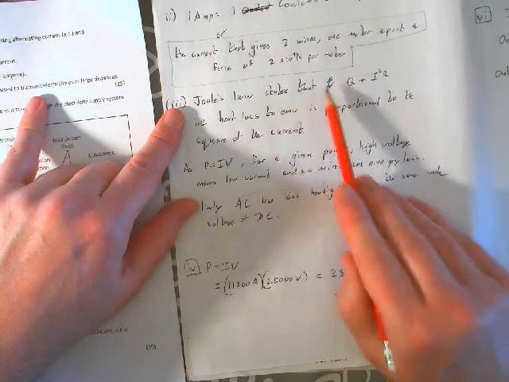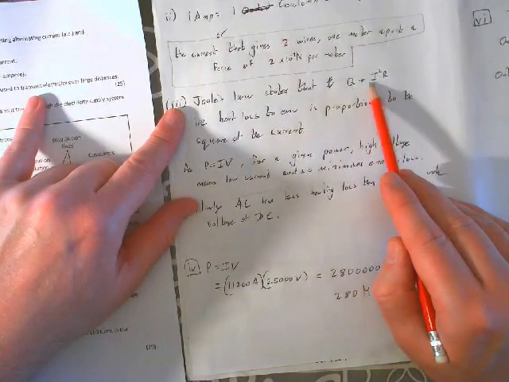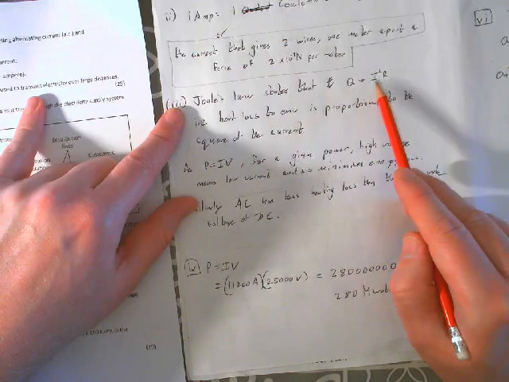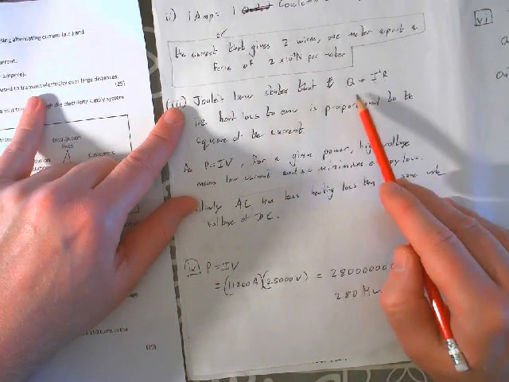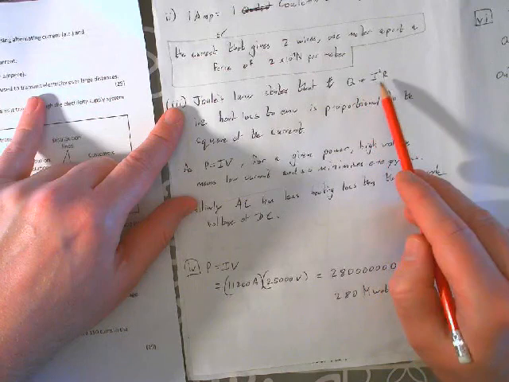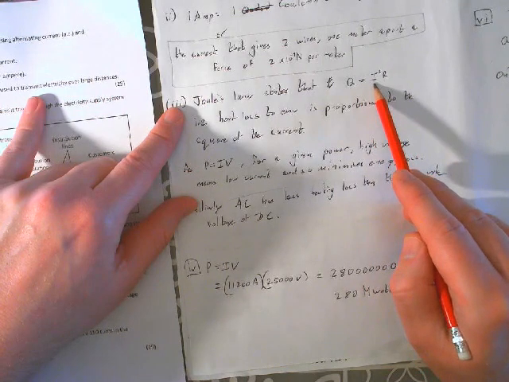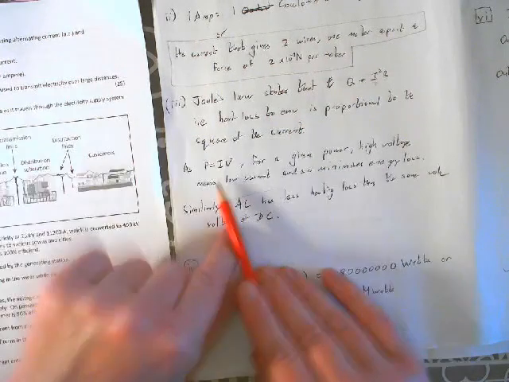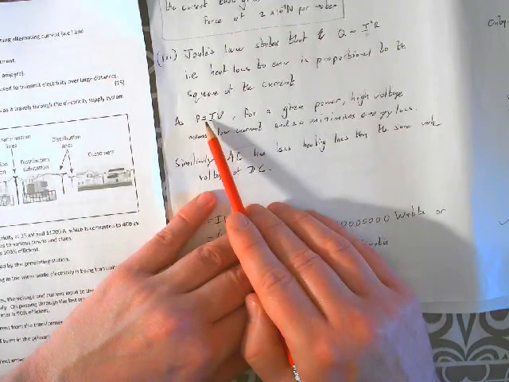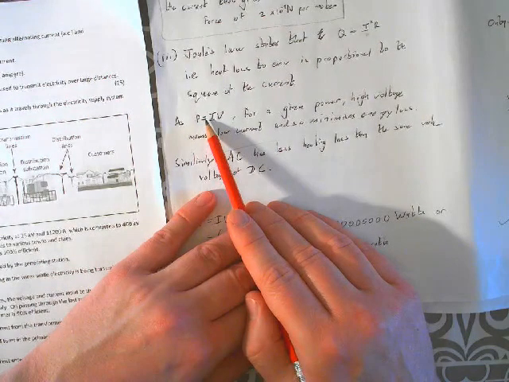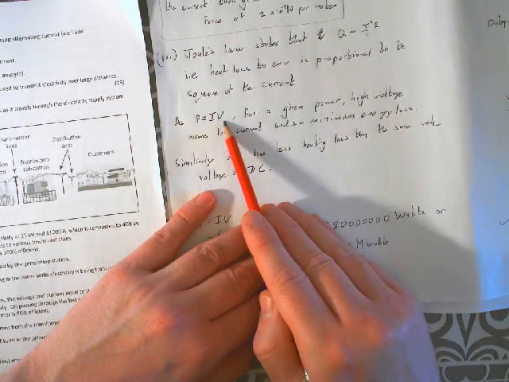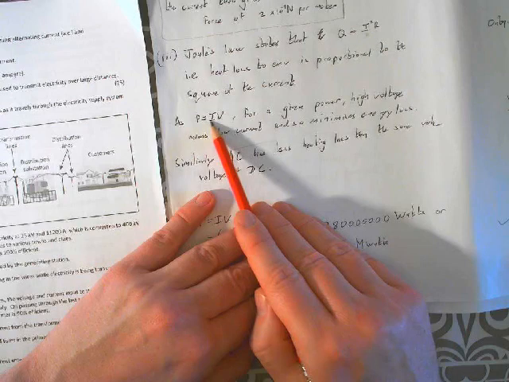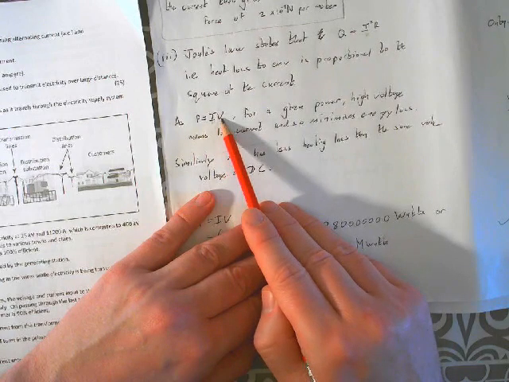Okay, 3. Explain why EHT voltage and AC are used to transmit electricity over large distances. Okay, so if you're transmitting electricity over large distances, you want to get as much of that energy to your destination as possible. You don't want to lose it as heat. So Joule's law states that the energy you lose as heat is proportional to the square of the current. It is equal to the square of the current times the resistance. But the upshot here is the square of the current thing. So if you want to reduce the amount of heat you're losing, you really want to bring that current down, because it's going to be squared. So the heat loss to the environment is proportional to the square of the current.